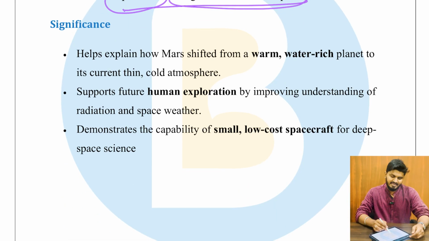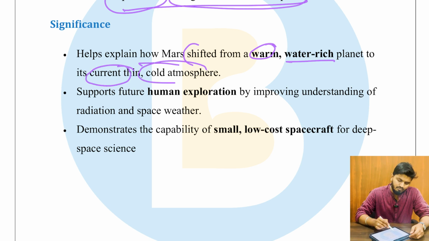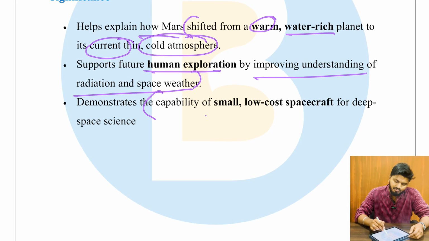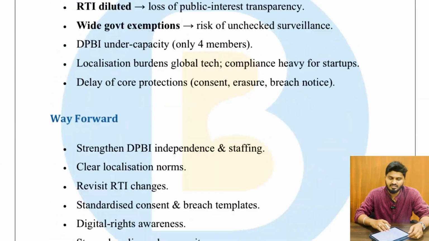The significance is that it helps explain how Mars shifted from a warm, water-rich planet to its current thin, cold atmosphere. It supports future human exploration by improving the understanding of radiation and space weather. It demonstrates the capability of small, low-cost spacecraft for deep space science. Very important. So these are the important current affairs for the day.